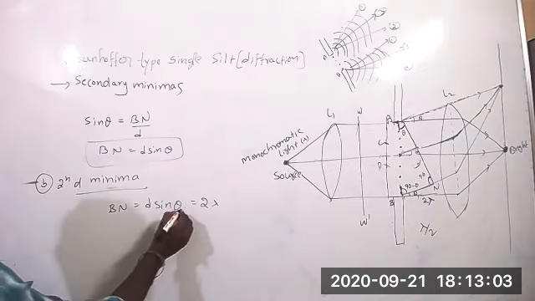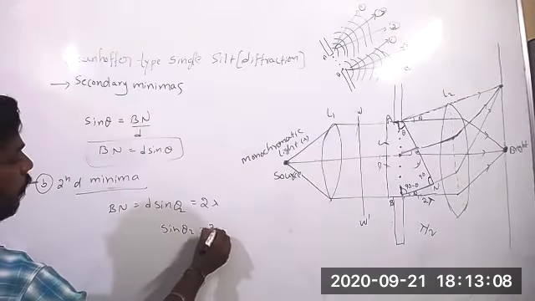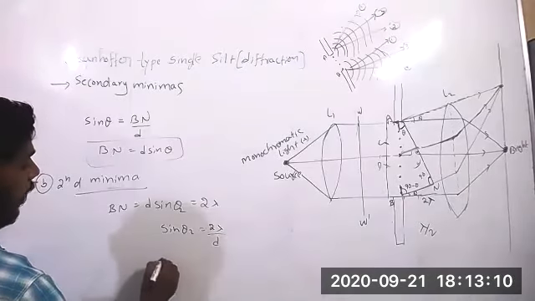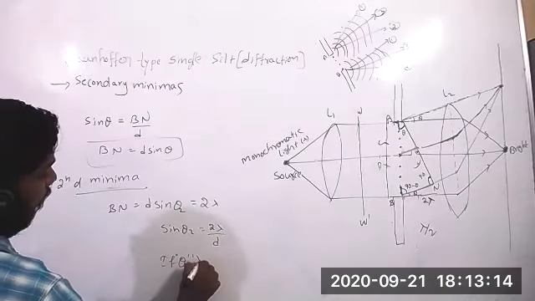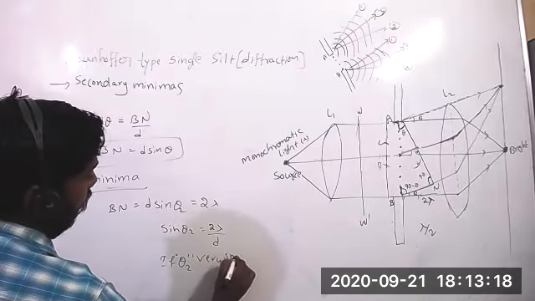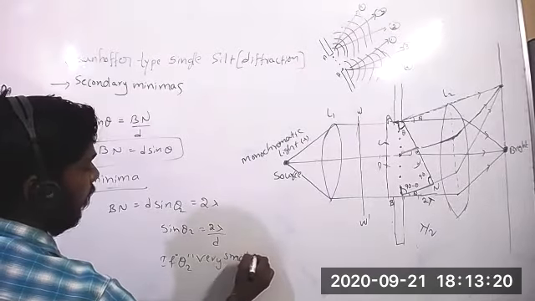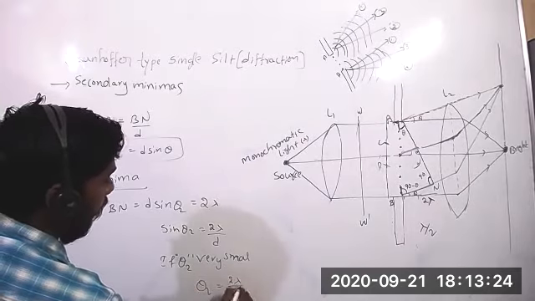So sine theta 2 equal to 2 lambda by d. If theta 2 is very small, then theta 2 equal to 2 lambda by d.